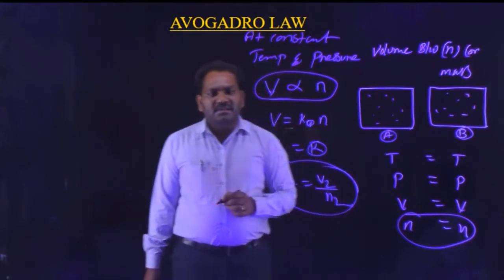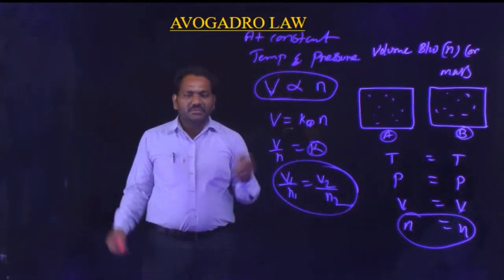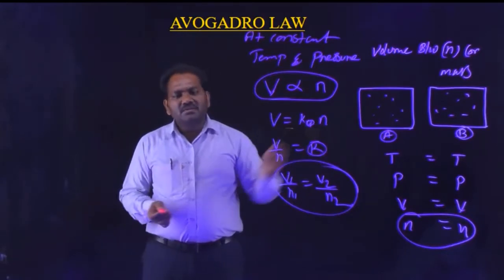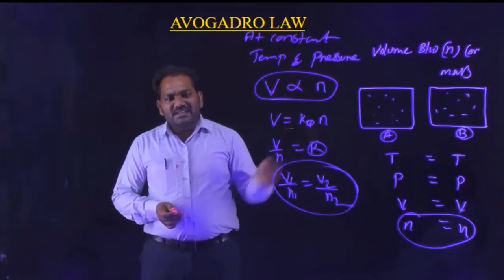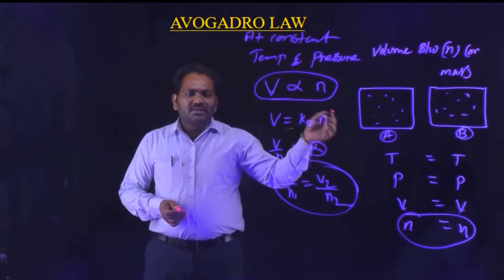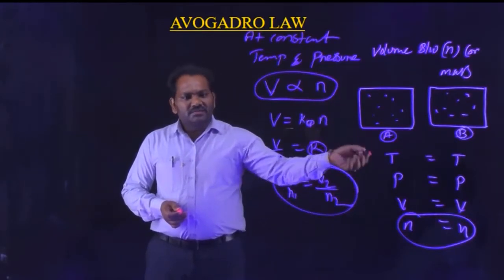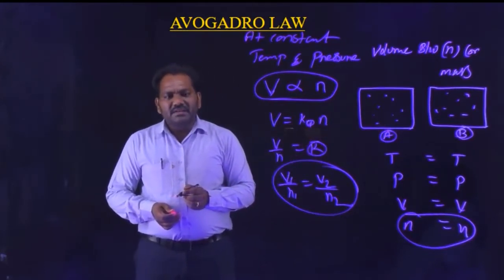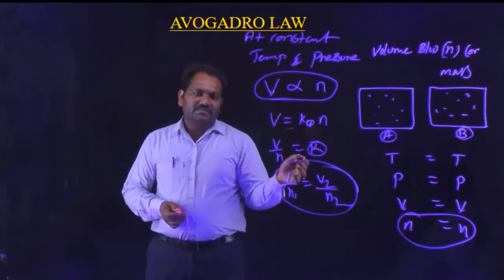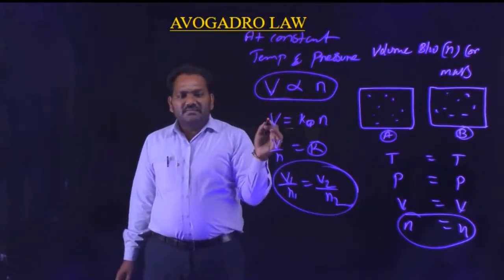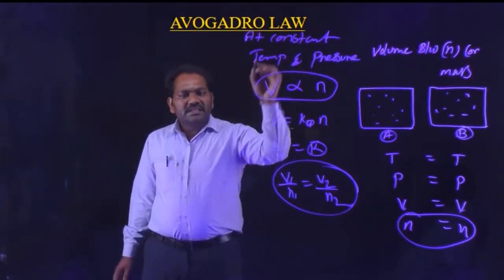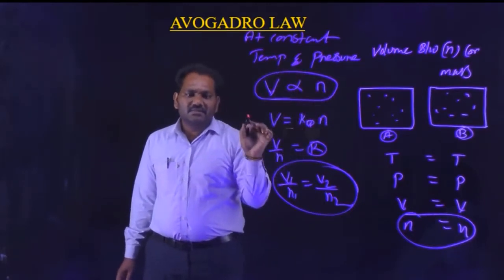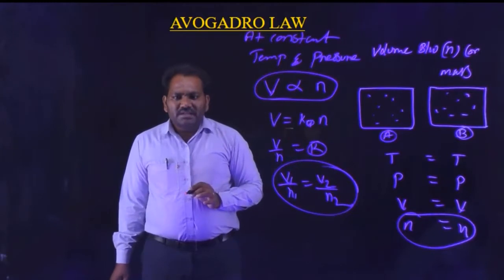It may be the number of molecules, or in the case of noble gases, the number of atoms. For molecules like CO2 and SO2, they have the same number of molecules. At constant temperature and pressure, the volume of any gas is directly proportional to the number of particles present in that gas. This is the definition of Avogadro's law.